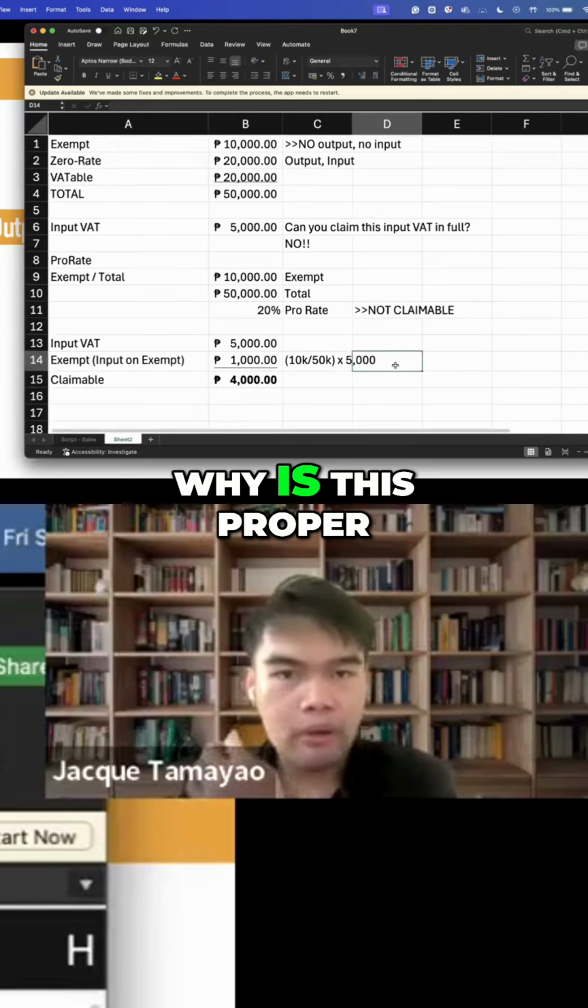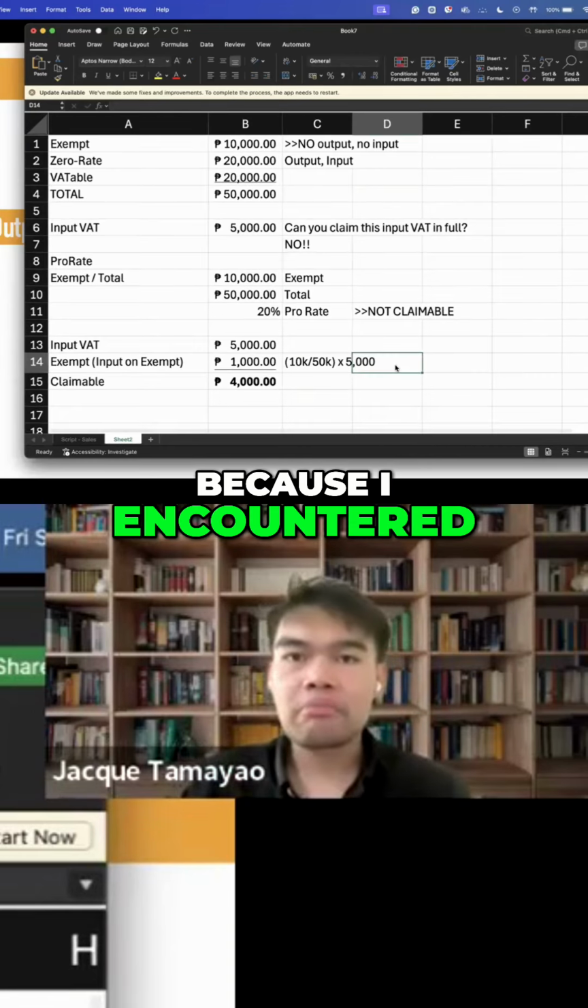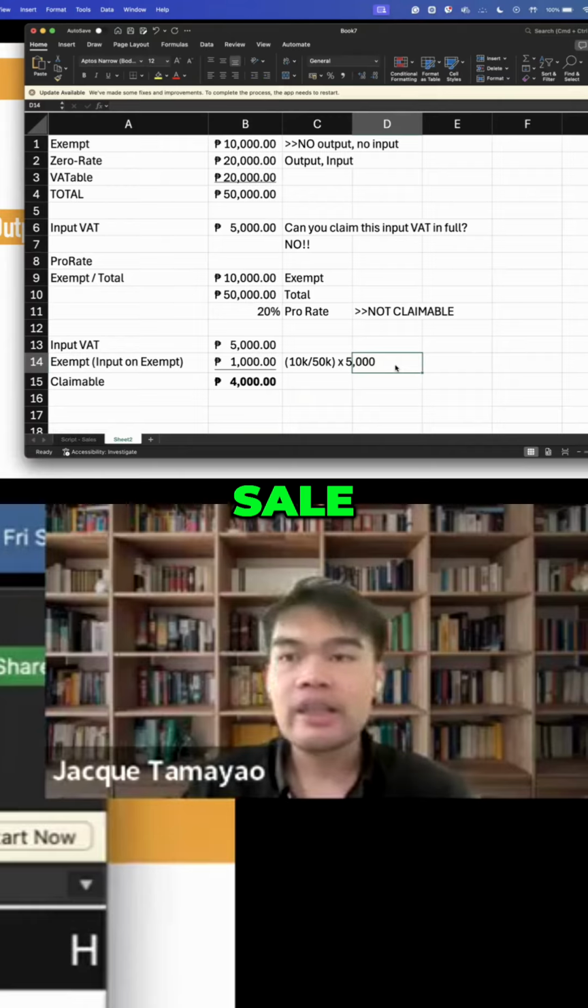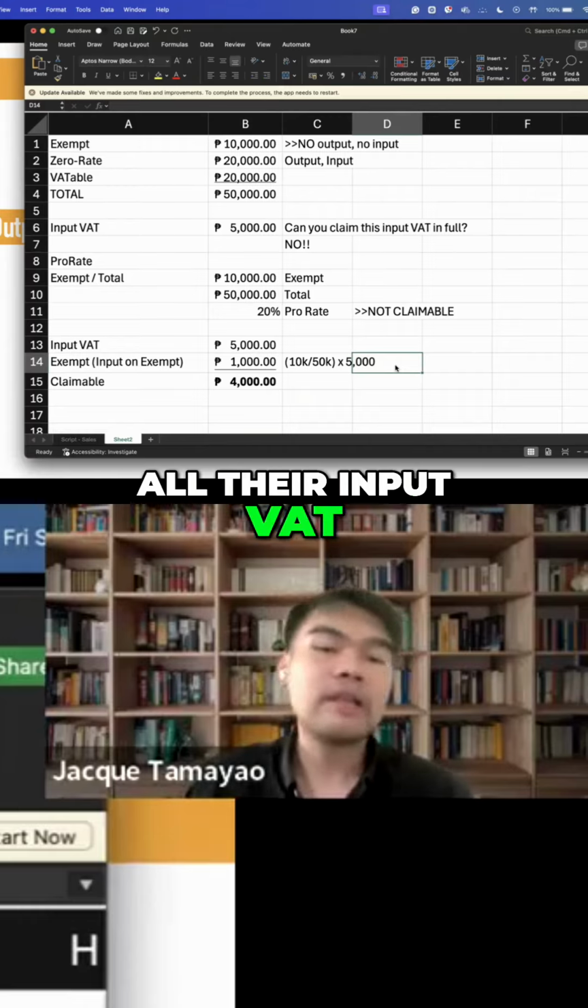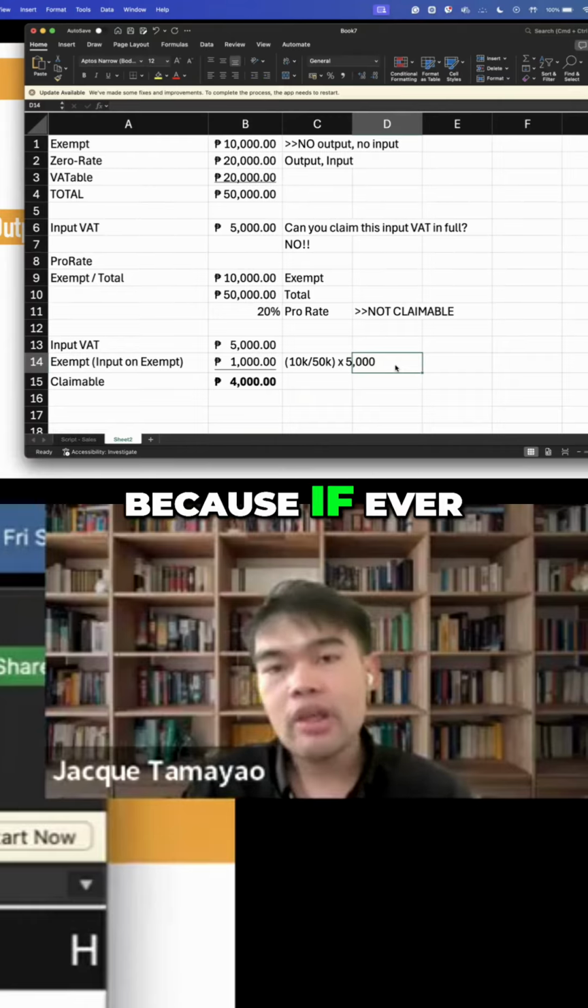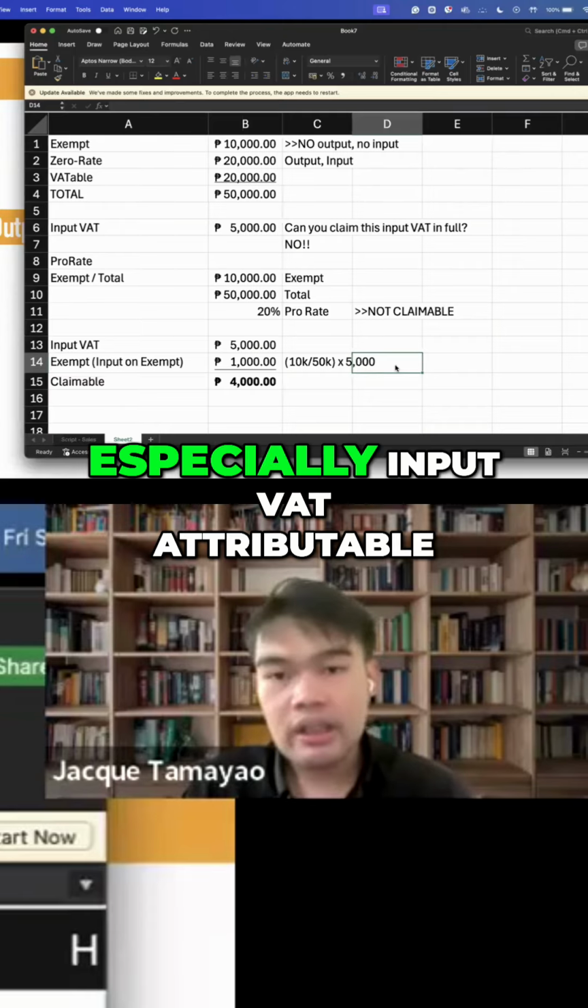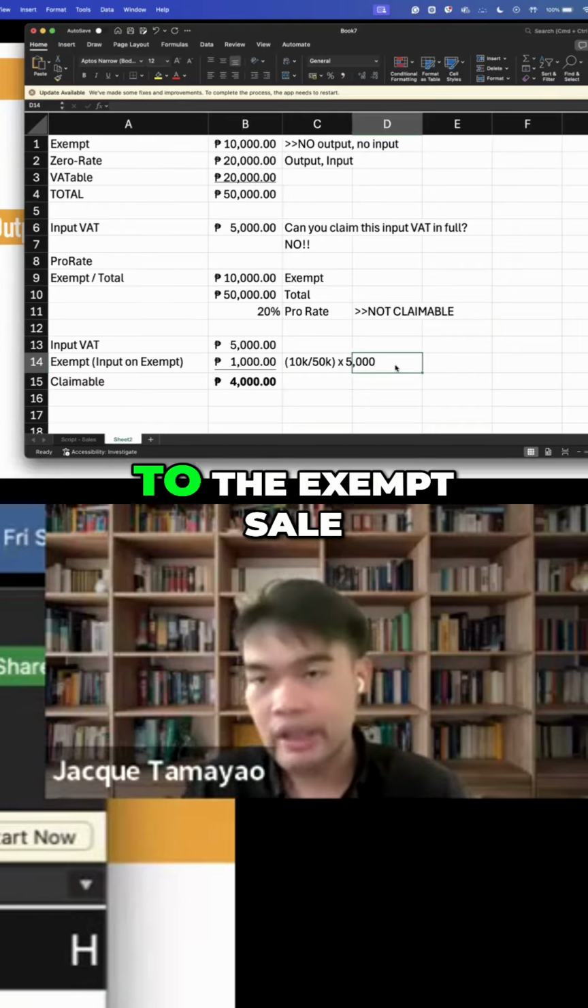Okay, why is this proper? Because I encountered clients that if ever they have exempt sale, they still claim all their input VAT. That is incorrect. Because if ever you have exempt sale, you cannot claim all your input VAT, especially input VAT attributable to the exempt sale.